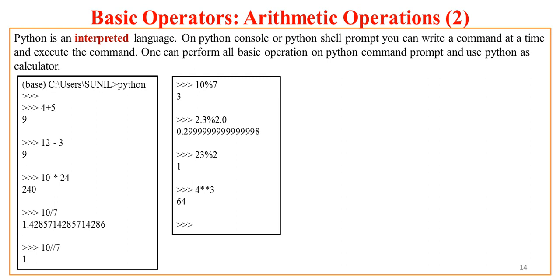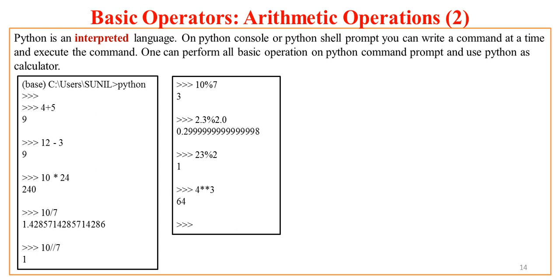It gives me everything before the decimal point and truncates everything after the decimal point. Now here comes the modulus operator. I have tried to perform division of 10 with 7. So if I say 10 modulus 7, I get answer 3. And to your surprise, in Python the modulus operator works well with real numbers. If I say 2.3 modulus 2.0, I get answer 0.29999 something. And even if I use modulus with integer numbers, it works well. If I say 23 modulus 2, I get answer 1.